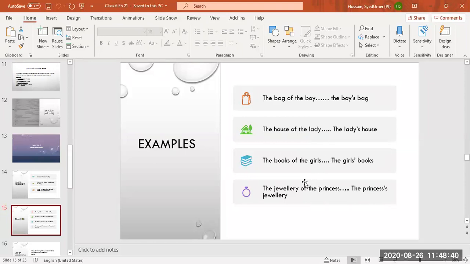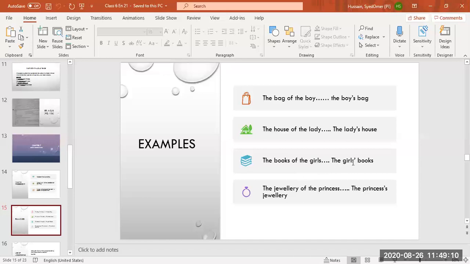Now, I am not going to change the spellings. What some students do is put the apostrophe before the s, as you can see on your screen. No, you are not going to change the spelling. You are not going to change the condition. It's plural. The girls, only apostrophe, because girls is ending in s. So you will only put apostrophe. Whose books? The girls' books.